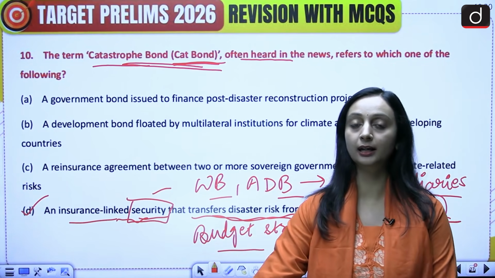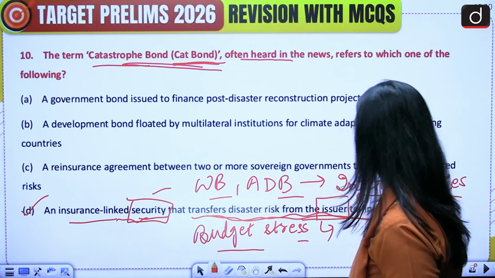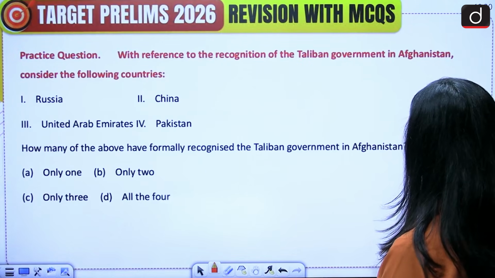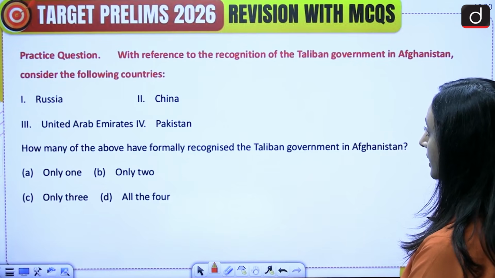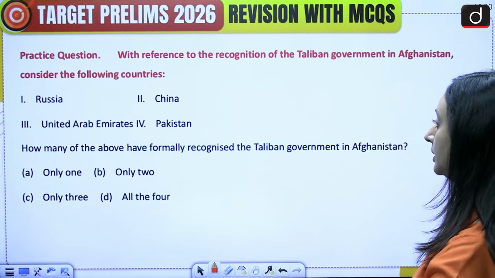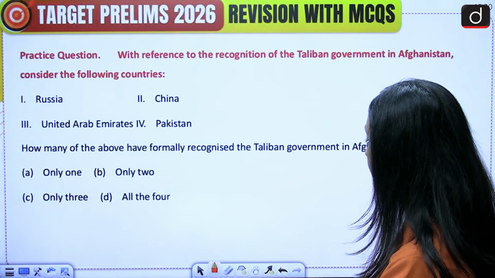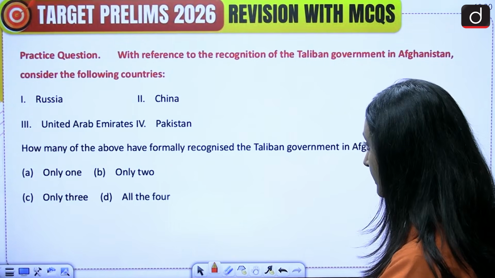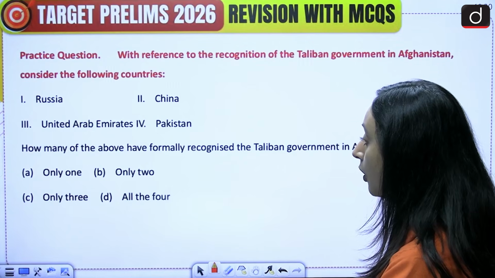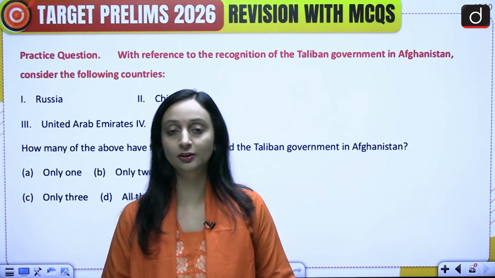Okay, so those were the 10 questions for today. Now we'll look at a practice question for prelims. With reference to the recognition of the Taliban government in Afghanistan, consider the following countries. 1. Russia, 2. China, 3. UAE, and 4. Pakistan. How many of the above have formally recognized the Taliban government in Afghanistan? A. Only 1, B. Only 2, C. Only 3, or D. All the 4. Please attempt this question and provide your answers in the comment section.